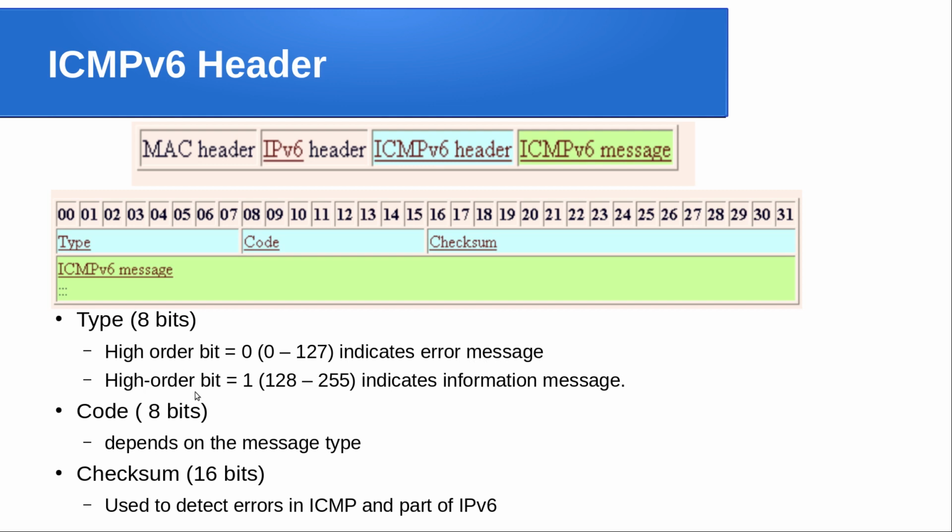Similarly, if you look at the most significant bit of the type field and it is 1, that represents the remaining half, and that corresponds to information messages. Followed by that there is a code field, which is 8 bits and depends on the particular type, for further classification. The checksum is 16 bits, used to detect errors within a given ICMP message, which is part of IPv6.